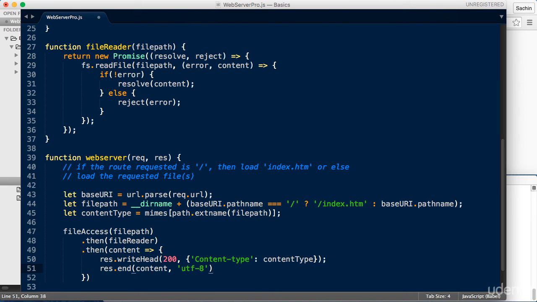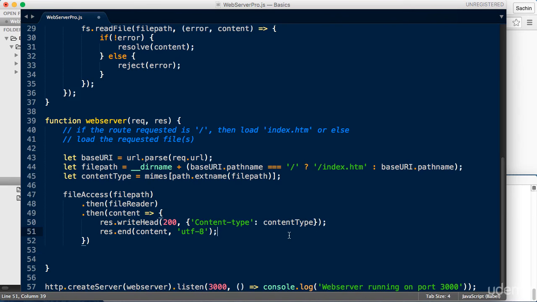So once again, when the fileAccess method resolves its promise, the fileReader will kick in. When that resolves its promise, our anonymous method kicks in and serves the content to the user. You may be wondering why we are not converting the last then method to a promise. Well, because this function is not supposed to resolve further and is pretty much the end of the line.